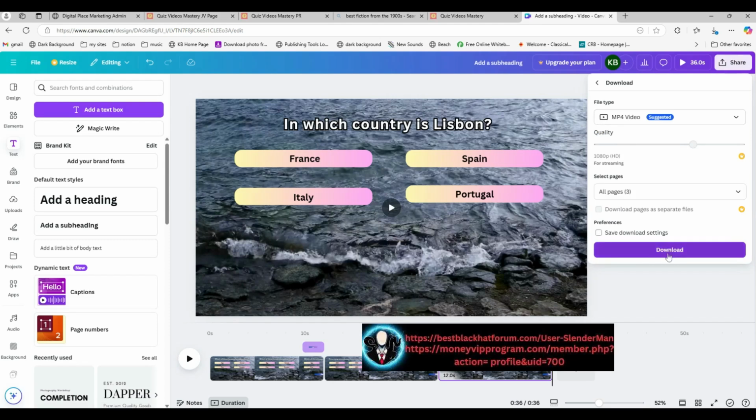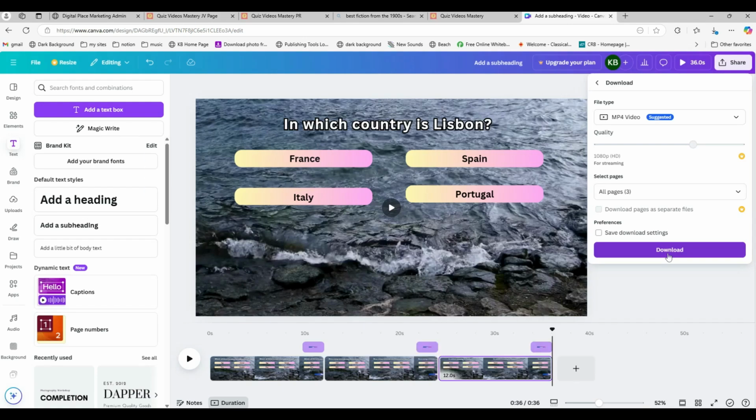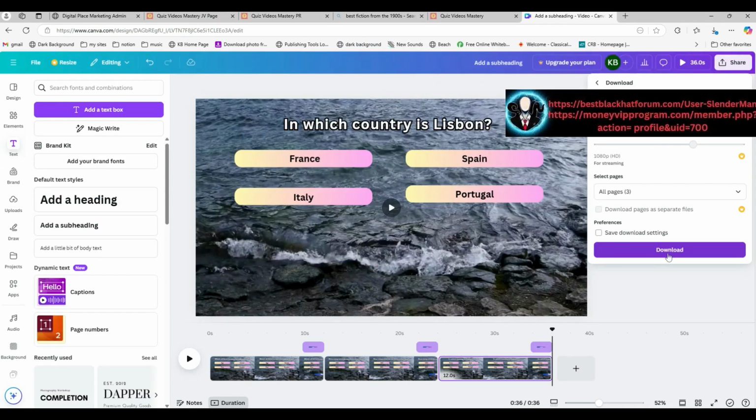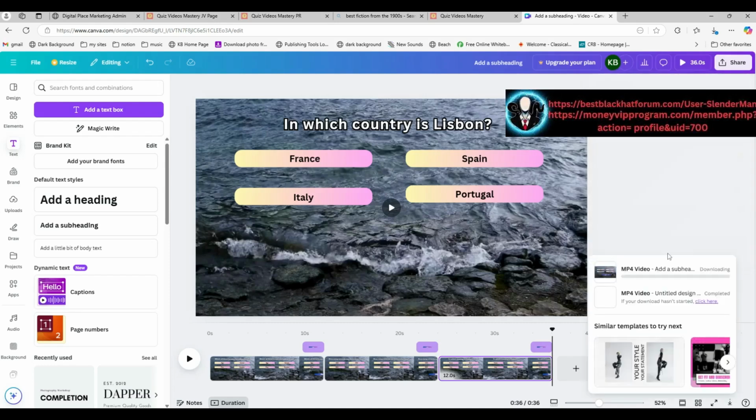And the longer it is, the longer it will take to download. There's a range there. I couldn't say exactly. It may have to do with your internet speed. It definitely has to do with Canva's servers. So, like I'm going to hit download now with just 3 questions, and it might take 30 seconds, maybe. So if you have a bunch of questions, it will just be that much longer. But it's okay. You just wait for it.